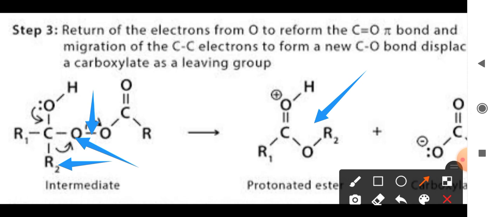And also in the previous step, this carbon-oxygen double bond, which was converted into a single bond, again gets converted into a double bond by transfer of the pair of electrons which is present on the oxygen. Thus there is restoration of the carbon-oxygen double bond in this step.